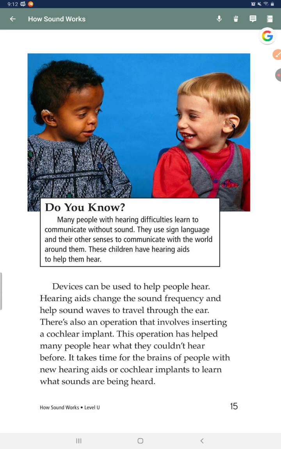Do you know? Many people with hearing difficulties learn to communicate without sound. They use sign languages and their other senses to communicate with the world around them. These children have hearing aids to help them hear.